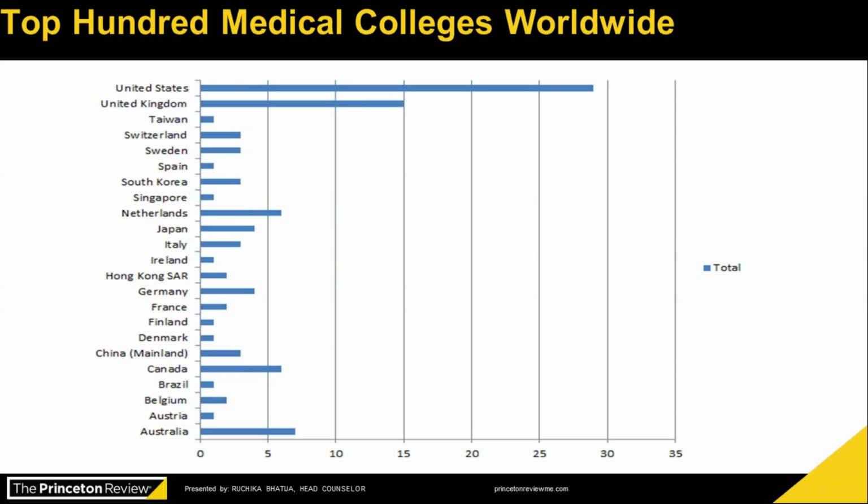And there are other countries as well in Europe, like Switzerland, Sweden, Netherlands, Germany, and there are other Asian countries as well, along with Australia. So this is the data which showcases which countries are popular amongst the students to study medicines program.